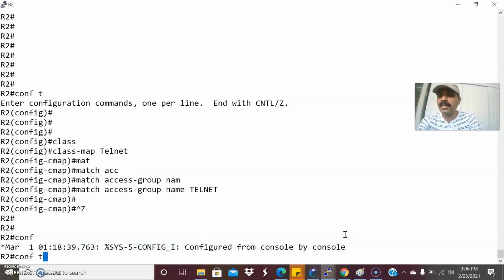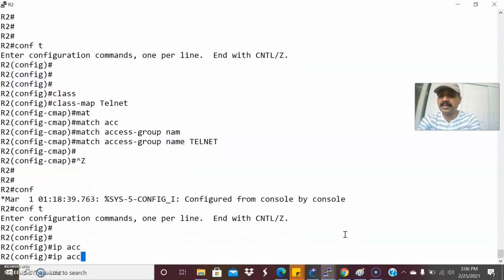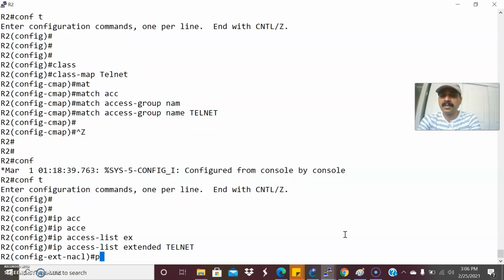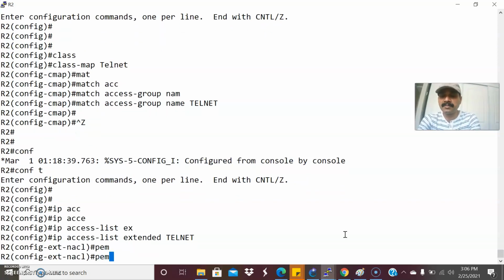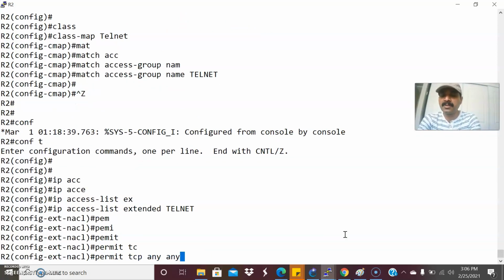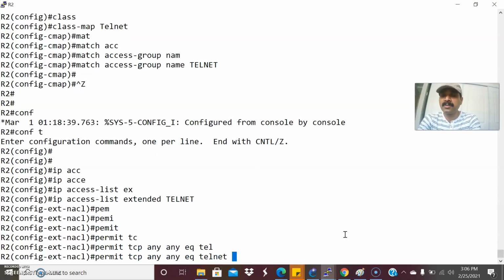So now I'm going to create an access list: ip access-list extended telnet. Then let us give a permit statement: permit tcp any any eq telnet. Since telnet works over TCP, I'm using permit tcp with any source and any destination, then telnet.